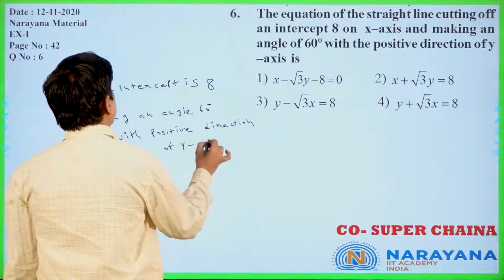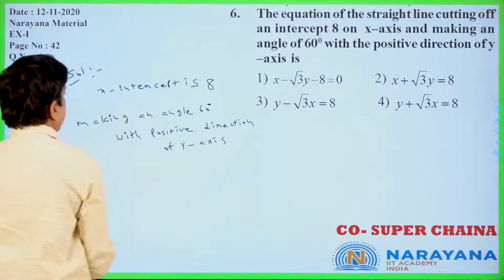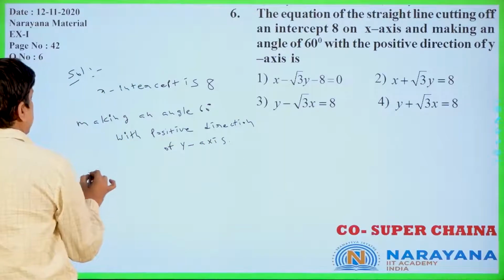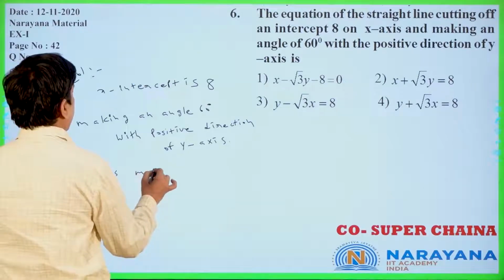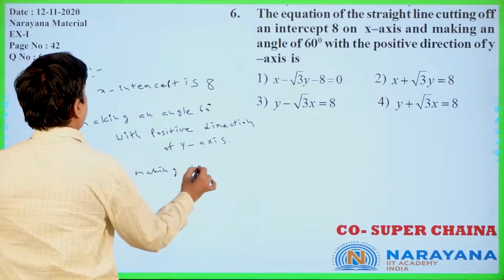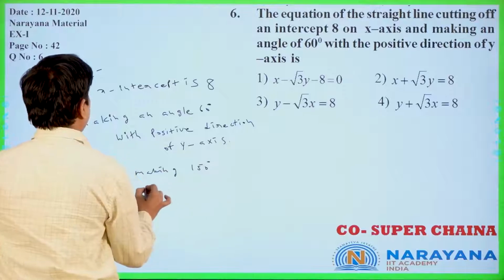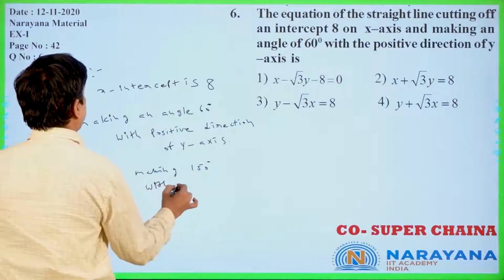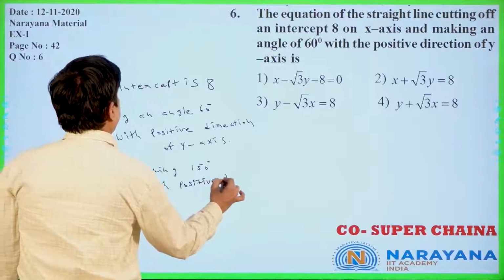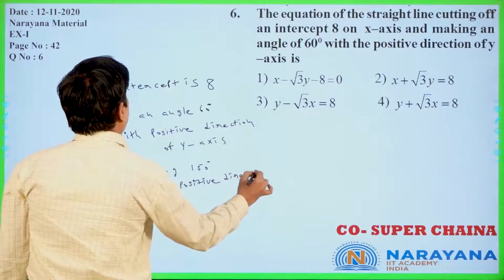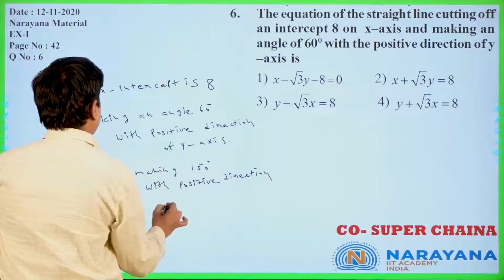If the positive direction of the y-axis is like that, the line is making 150 degrees with the positive direction of the x-axis.